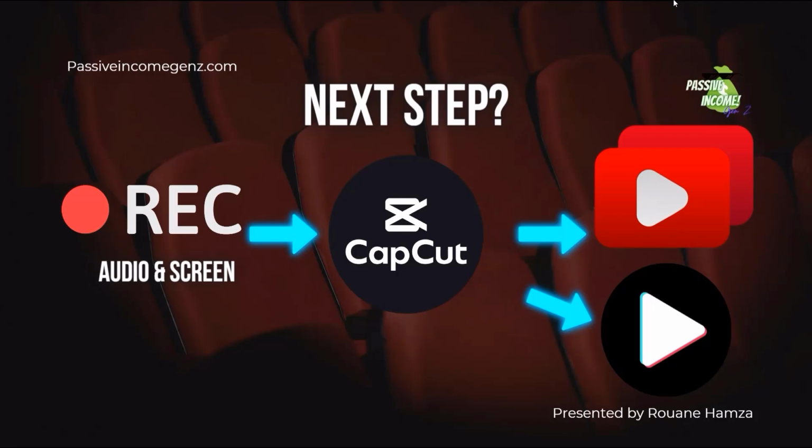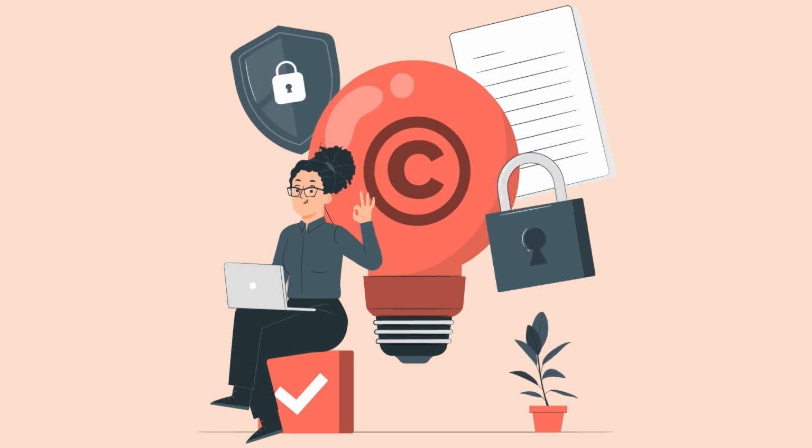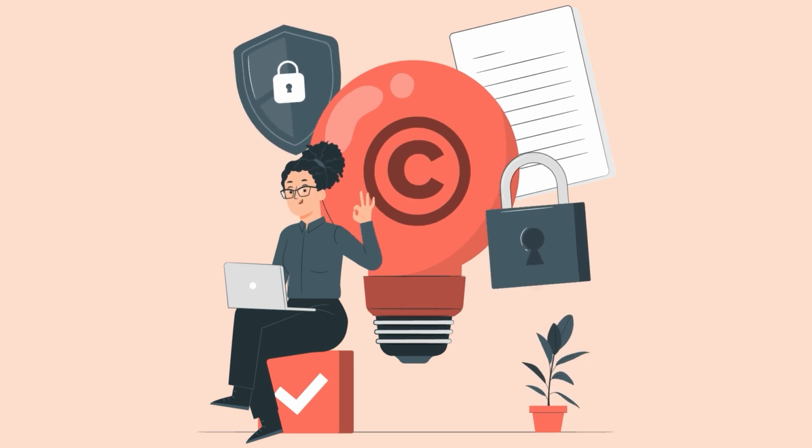So just relax. Now, once we get the audio and screen, we'll take that to CapCut. The reason why is because you can't just use that scene exactly as it is without having major copyright issues and risking getting your channel striked.